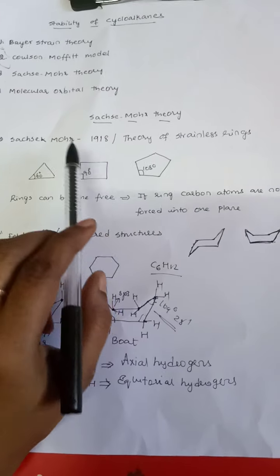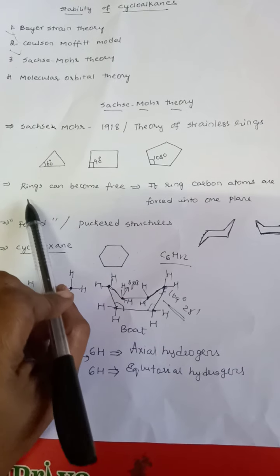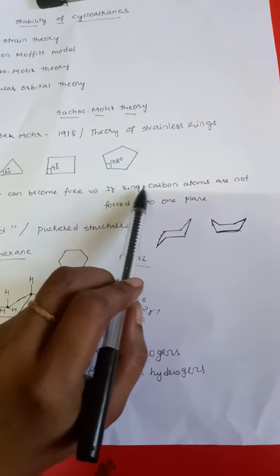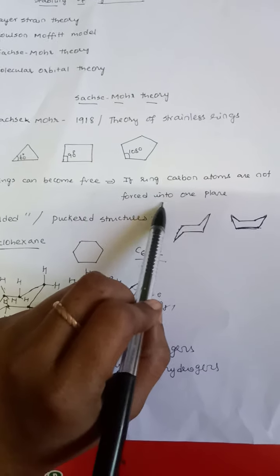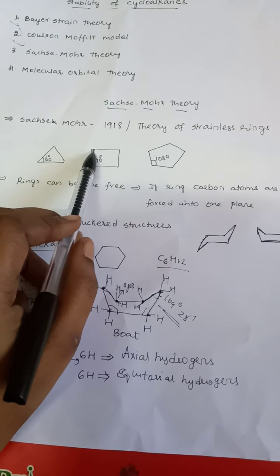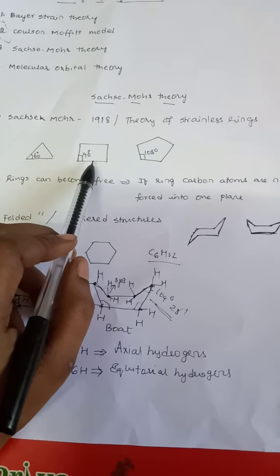The basic assumption given by Sachse is that rings can become strain free if the ring carbon atoms are not forced into one plane. In cyclopropane and cyclobutane, all the carbon atoms are forcefully made to attain a planar geometry.